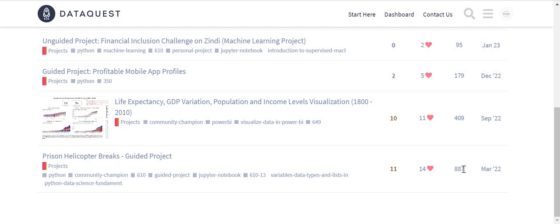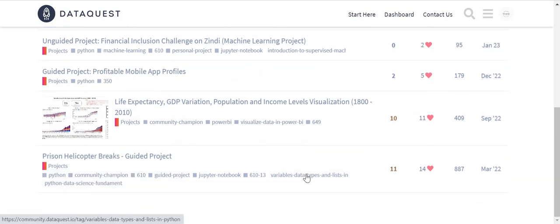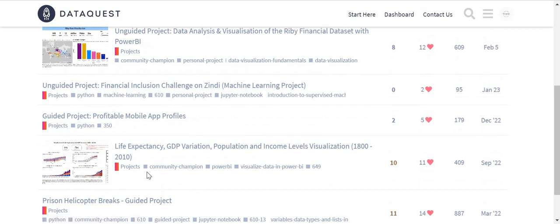I think this acquired a number of views because it was shared in the community champions section. I think that's why I received quite a number of views. And anytime you receive a community champion badge, your project will feature community champion, as you can see here. All of these others are just tags, but anytime you receive a badge, your project will receive that. So these are some of the things I've done.